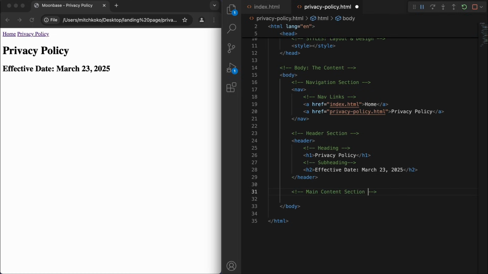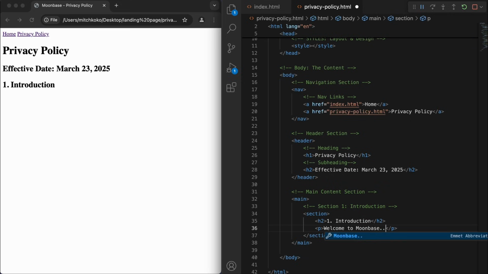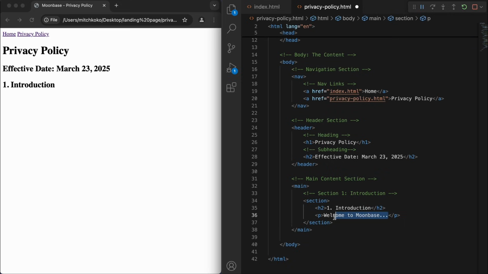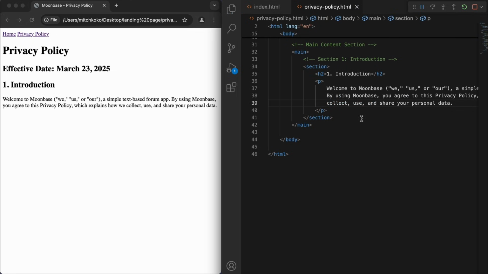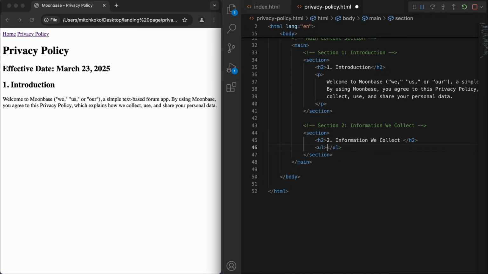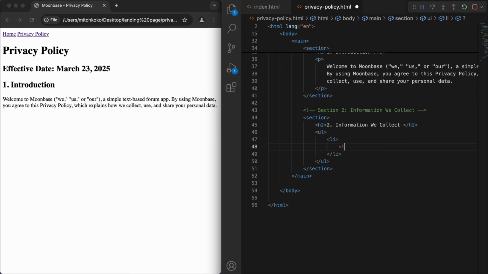Now in the main content section, this is where we're going to have all the contents. So starting with the section 1, we got the introduction. I'm going to say like welcome to Moonbase, and I'm going to copy this bit of text in just to save our time. And then we got section 2 for the information that we collect. I'm going to put that in an unordered list. And then you can see the list item. We can start putting that in there. Cool.